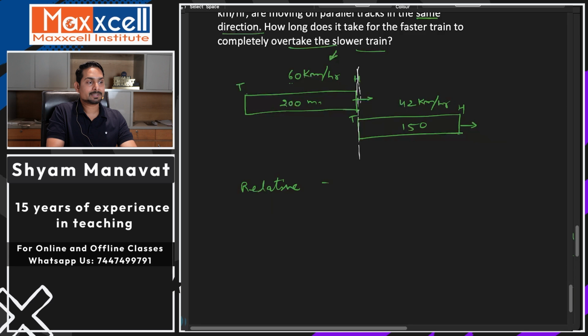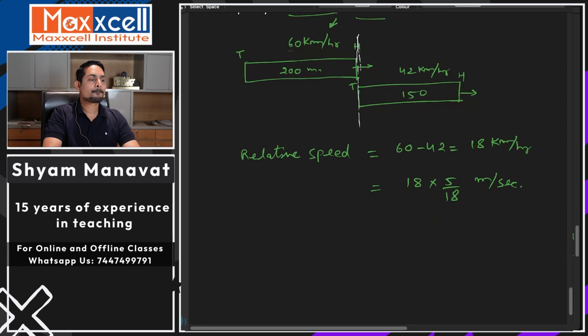Now if you see the relative speed of the trains, it will be 60 minus 42. 60 minus 42 कितना होगा? 18 kilometer per hour. ठीक है. Now if you convert that into meter per second, what is the fraction you multiply with? 5 by 18. That will convert into meter per second. See, this is the benefit of doing this.